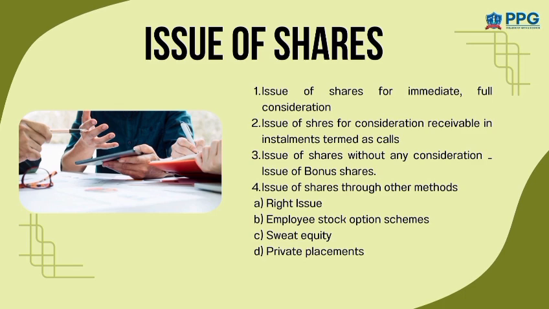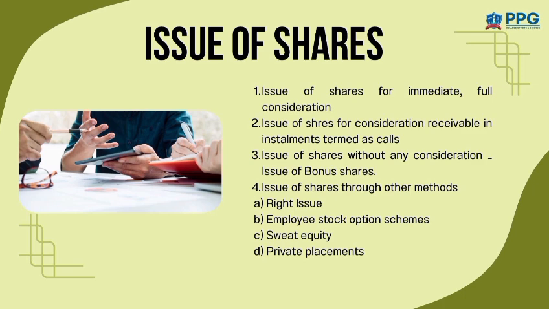The fourth one is issue of shares through other methods. Here there are three types. The first one is the employee stock option scheme. Under this, employees are allowed to buy company shares, usually at a special price. The second one is sweet equity.